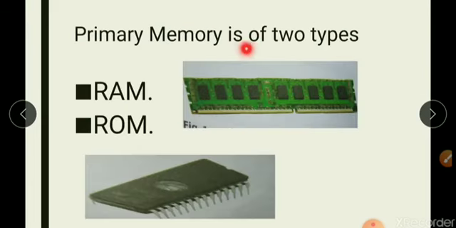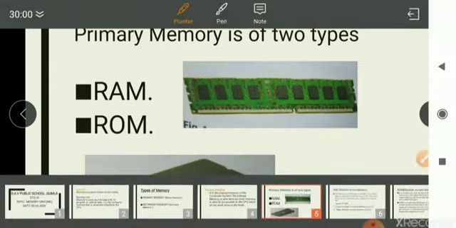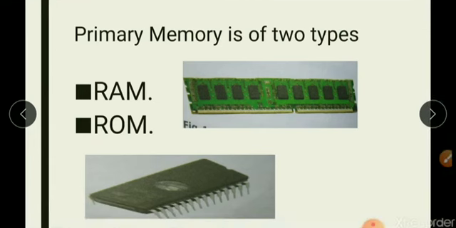Primary memory is of two types, RAM and ROM. I think you have already know about RAM and ROM. Do you know the full form of the RAM? Yes, RAM is called as random access memory and ROM is called as read-only memory. You have heard in your junior classes RAM and ROM. Today we will see what is RAM.